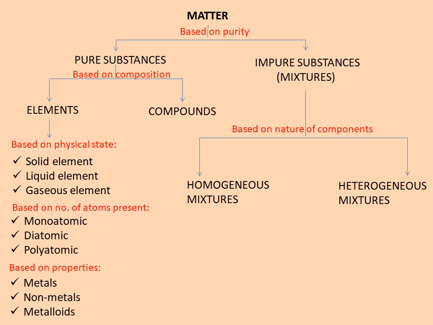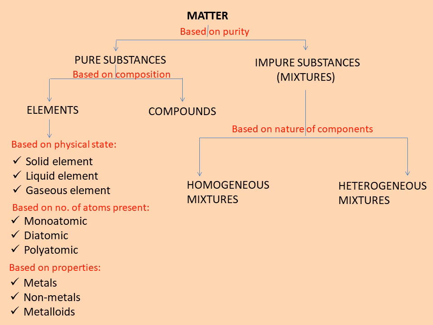Matter. Based on purity, we classified into two categories: pure substances and impure substances. Impure substances are also known as mixtures. Pure substances are again classified into two categories based on composition: elements and compounds. In the previous class, we again classified elements based on physical state.